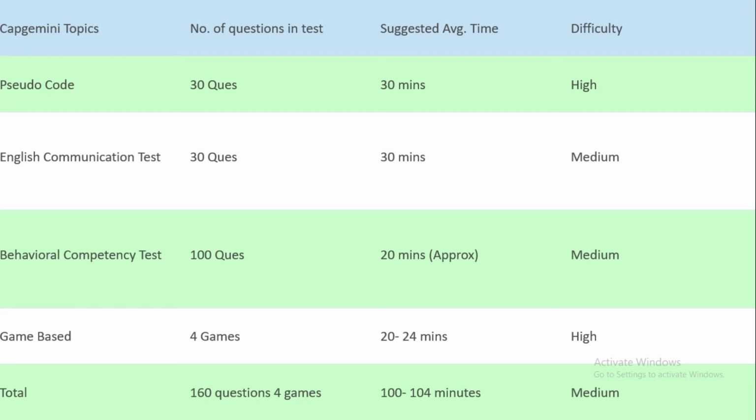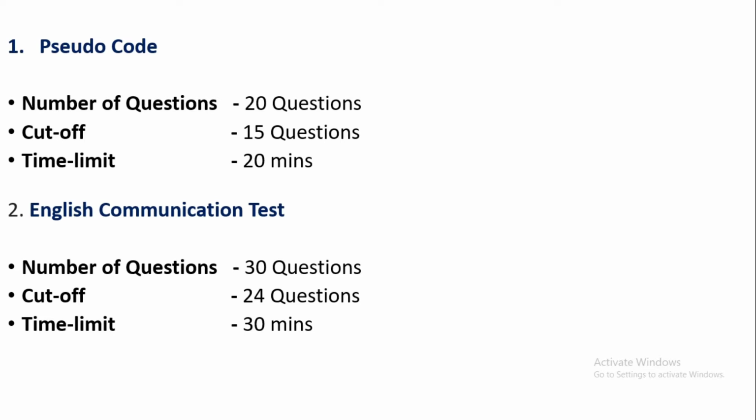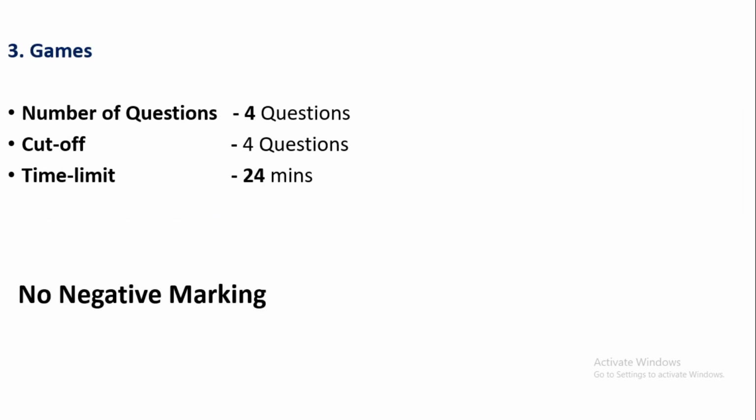Now let's talk about the cutoff. For pseudocode, the cutoff is 15 questions out of 20, and the time limit is 20 minutes. For the English communication test, the cutoff is 24 questions out of 30, and the time limit is 30 minutes. The third one is the game. There will be 4 questions, the cutoff is also 4, and the time limit is 24 minutes. There is no negative marking in Capgemini, so you can attempt all the questions.